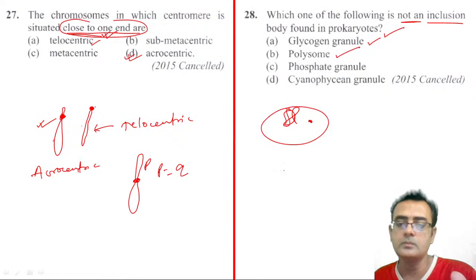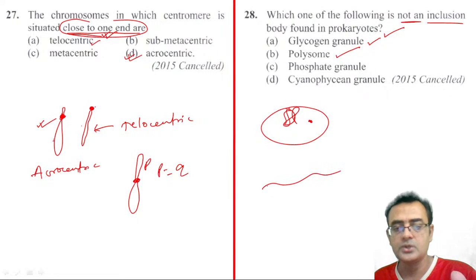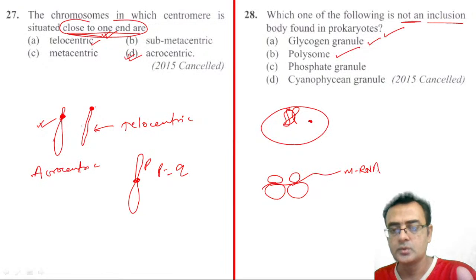Polysome, no. A polysome is a structure which is the combination of mRNA and ribosomes, right? These are the ribosomes, and this thread-like structure is mRNA. When the ribosomes are arranged linearly on the mRNA, it is called a polysome or polyribosome. This structure is normally made during protein synthesis.